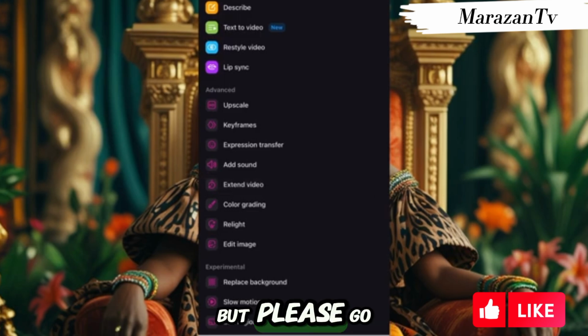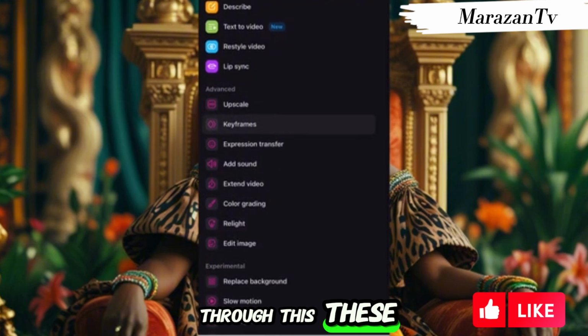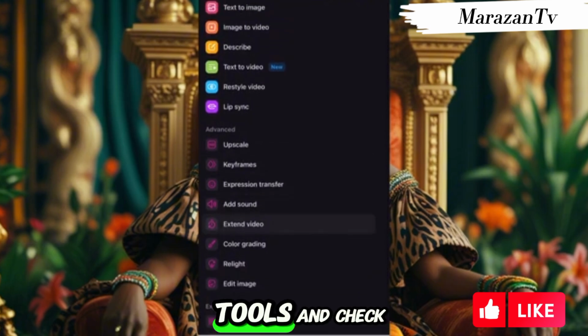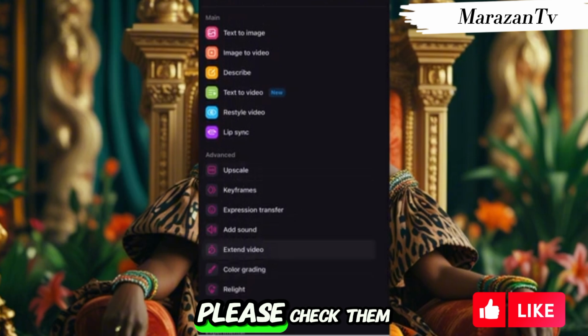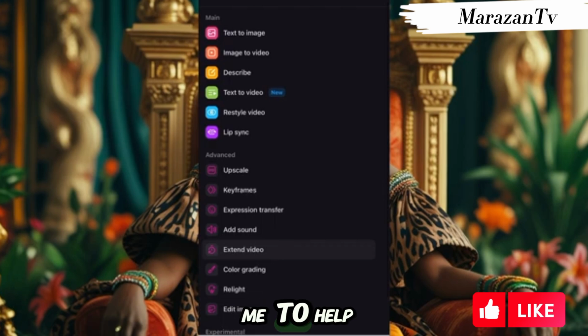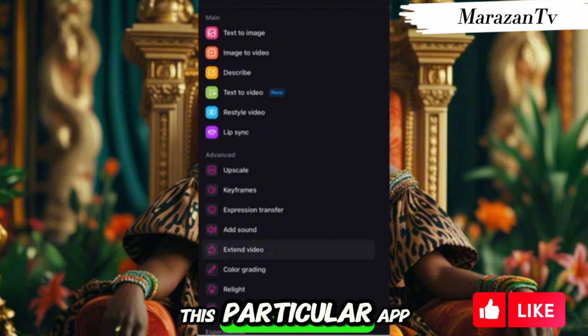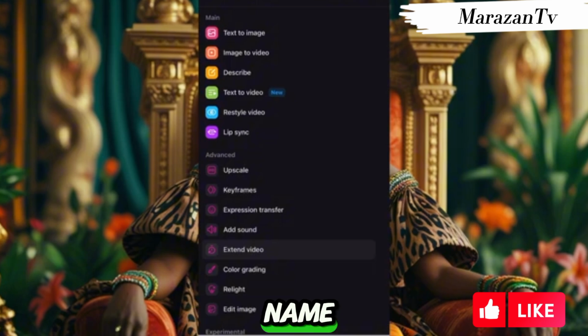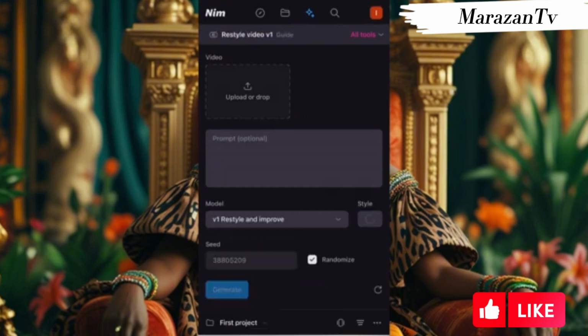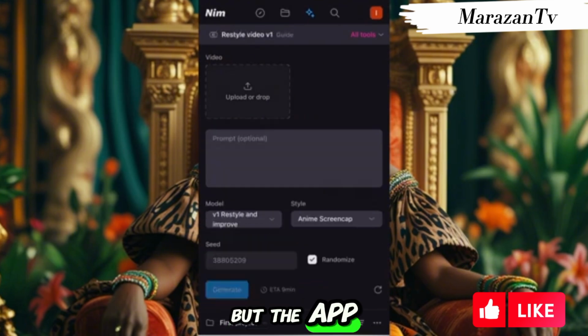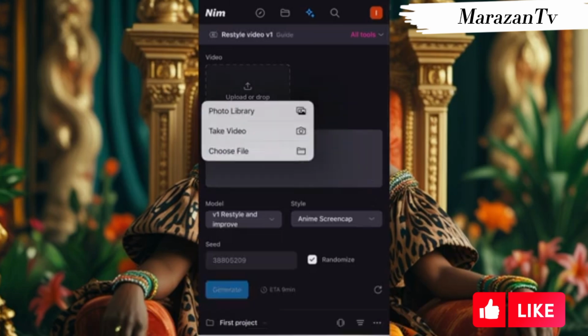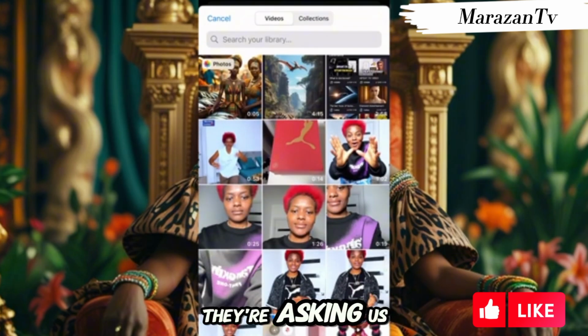But please go through these tools and check them out, okay? If you want me to help you with anything on this particular app, just comment in the comment section. Tell me, show me how to do this particular thing on the app, and I'll show you, okay? But the app practically does everything. They're asking us for relighting.